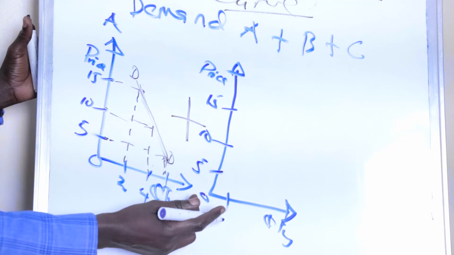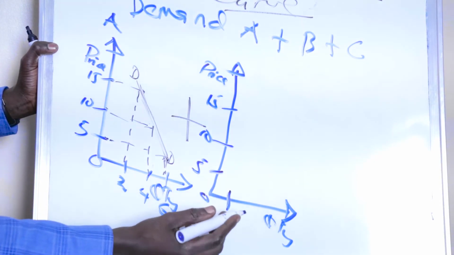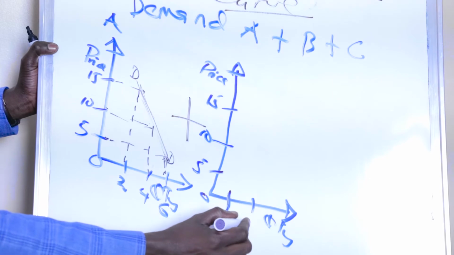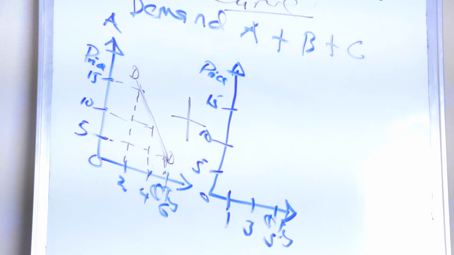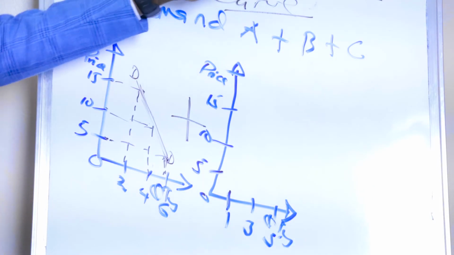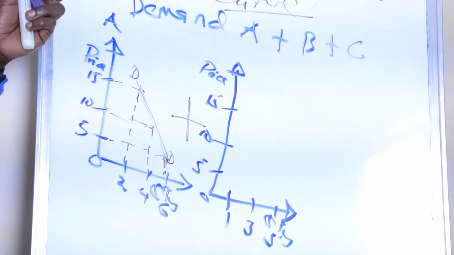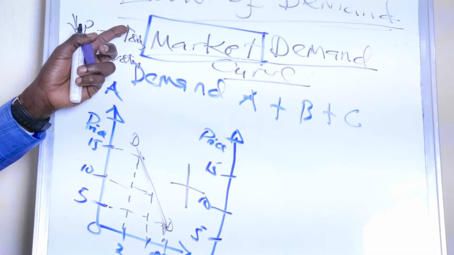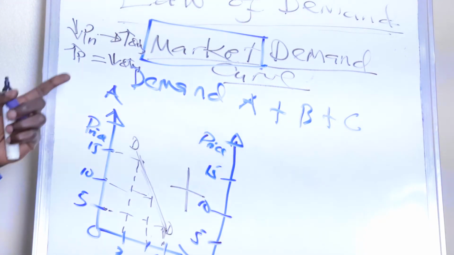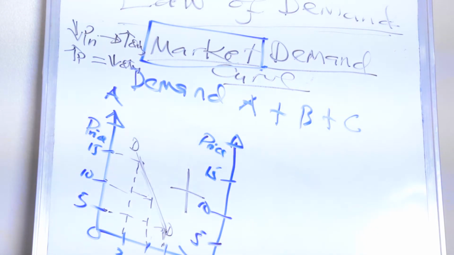Now let's say for this one, when the price is 5, the quantity is ranging from 1, to 3, to 5. It is an example. So we also observe the law of demand, that a decrease in the price will normally lead to an increase in quantity demanded. Conversely, an increase in the price leads to a decrease in the quantity demanded.